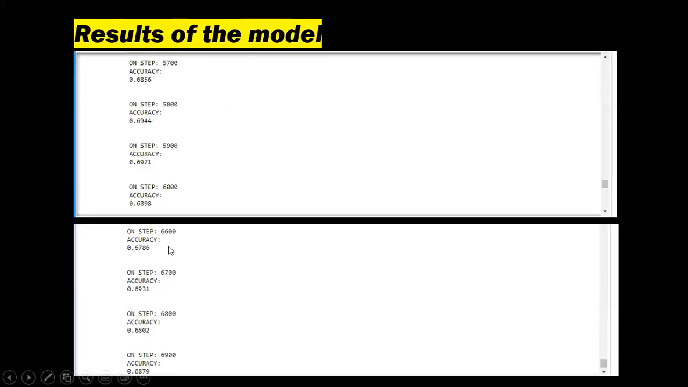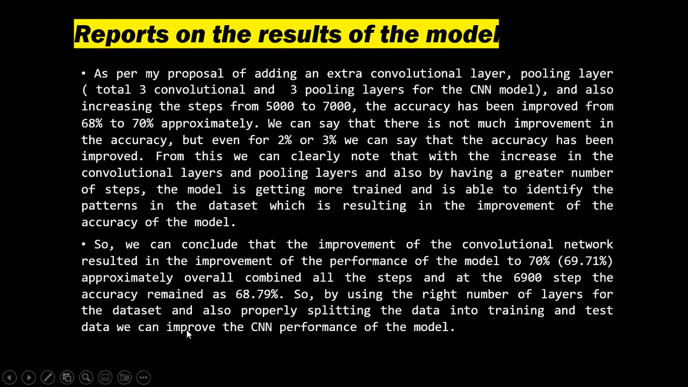You can see here the accuracy of the model at step 5800 is around 69%, and at the end of all the steps, that is around step 7000, the accuracy is around 68.79%. From this, we can say that there is not much improvement, but we can clearly say that we have an improvement of around 2 or 3%, which can also be called an improvement. So I can conclude that improving the convolutional network by adding an extra convolutional layer resulted in an improvement in the performance of the model.